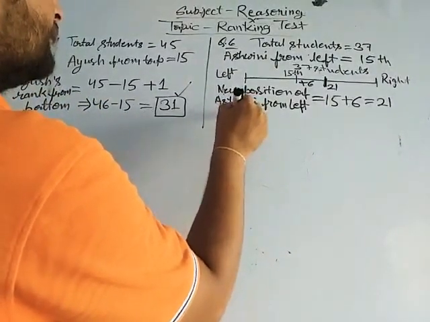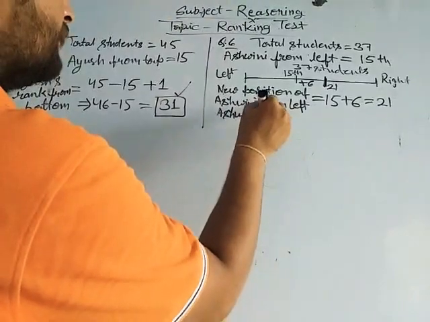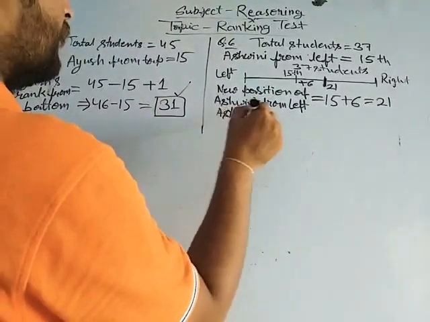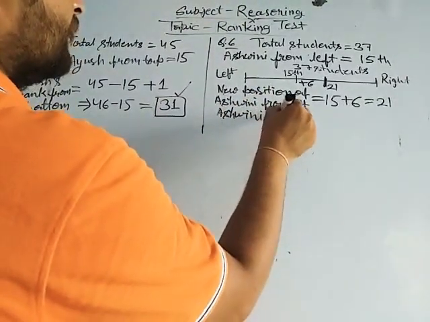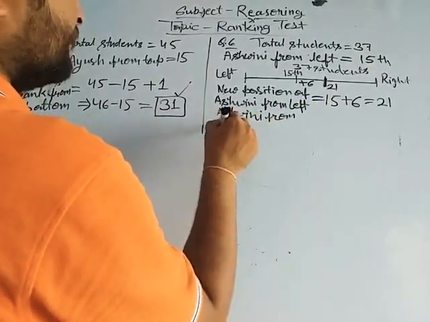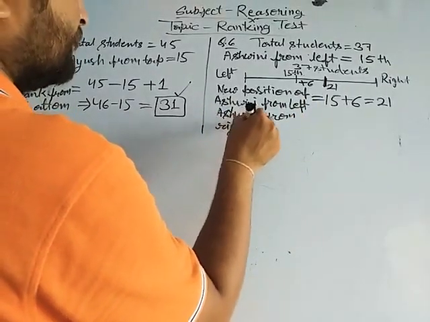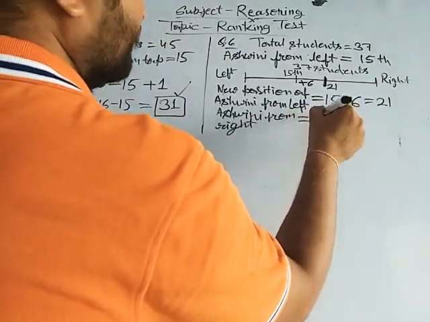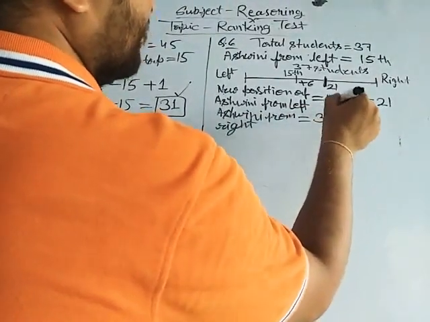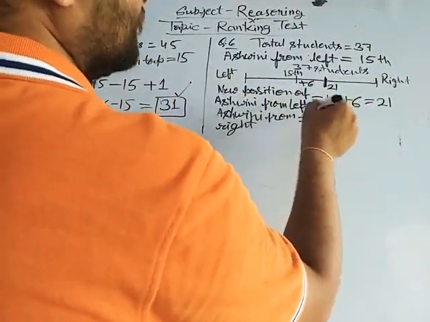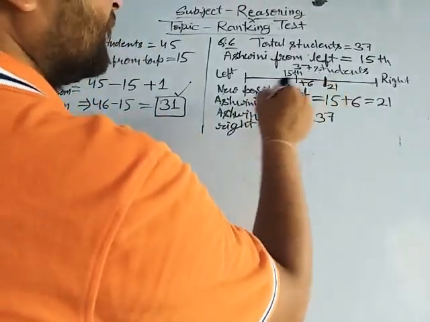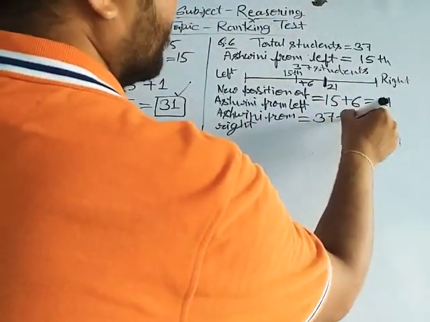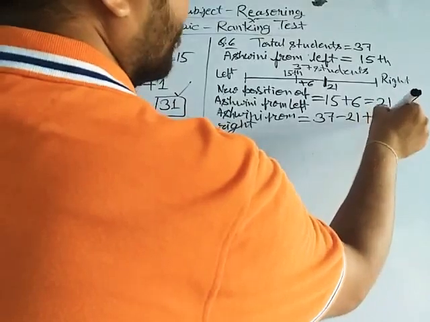Now see, total number of students 37 minus Ashwini's new position from left, which is 21, plus 1.